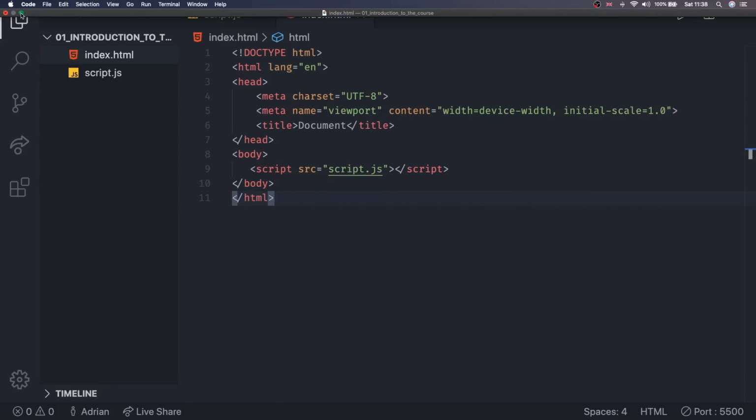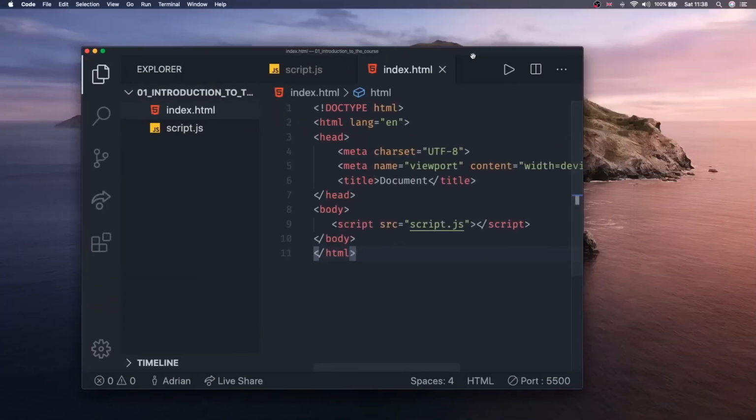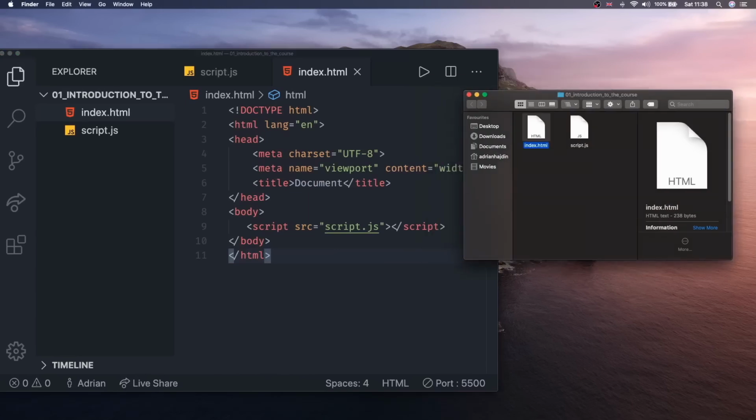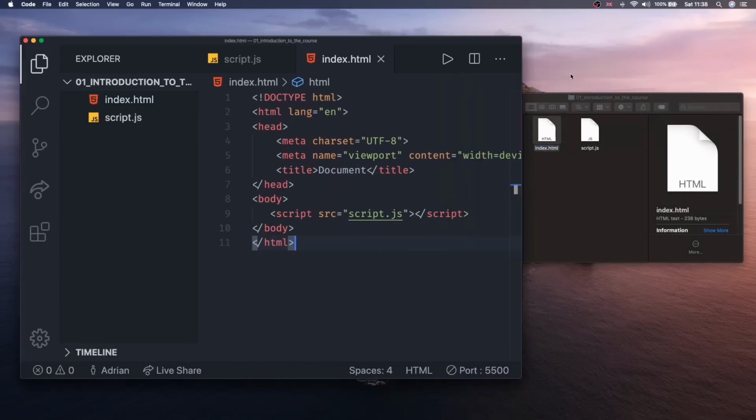As you can see, if we collapse this, you can see that we opened our empty folder, which now has two files. After you open your empty folder in Visual Studio Code, we are going to create those two files, index.html and script.js. Really important step, of course, is to connect them by adding the script tag in the HTML file, and you can easily do that by adding this line right there.